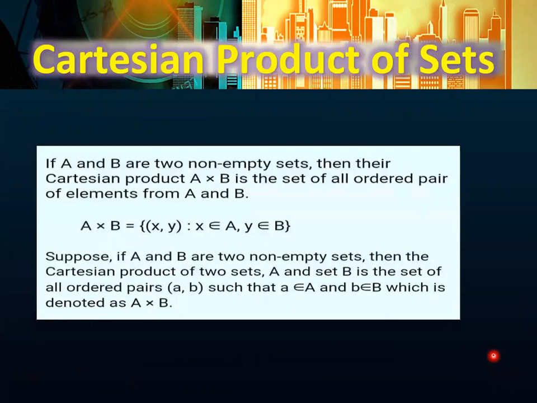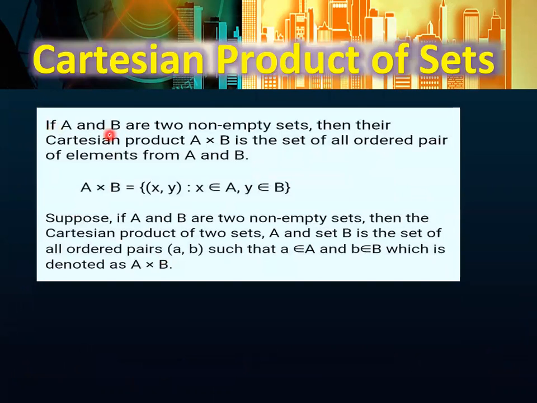So in the Cartesian product of sets, if A and B are two non-empty sets, the condition is non-empty. If you have an empty set, then obviously the answer will be the empty set. So if A and B are two non-empty sets, then their Cartesian product A cross B is the set of all ordered pairs of elements from A and B.